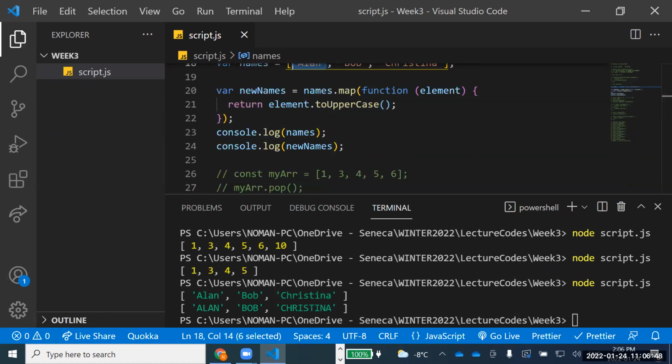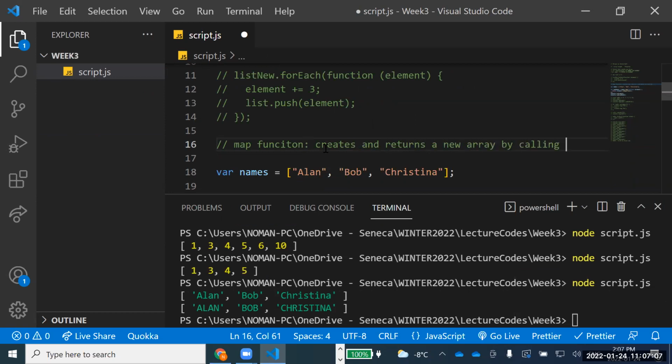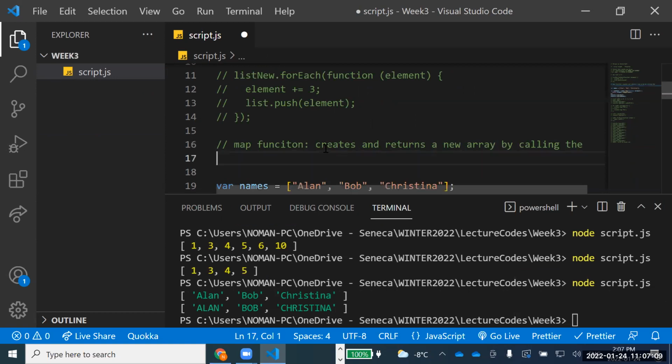So map is a very interesting function, and let me give you the definition of this map function: it creates and returns a new array by calling the provided function on each element. That's important. Each element. And I'll write this in caps. On each element. So on each element, it will implement a function, and then it will return something.